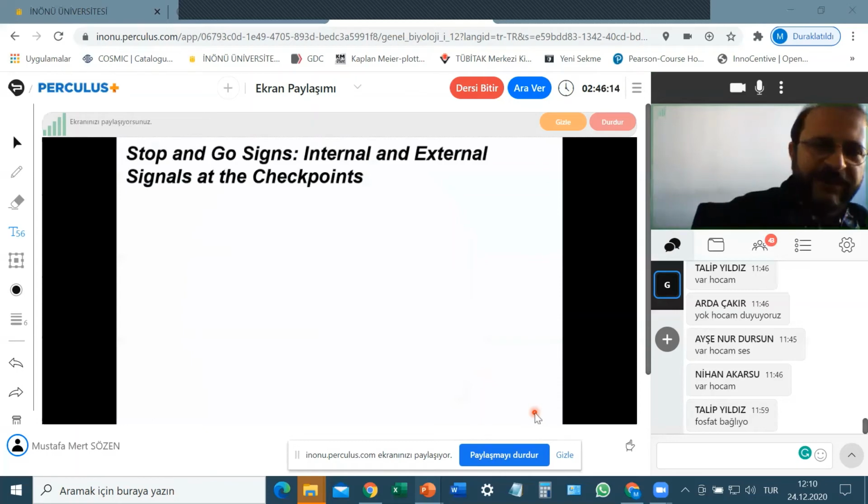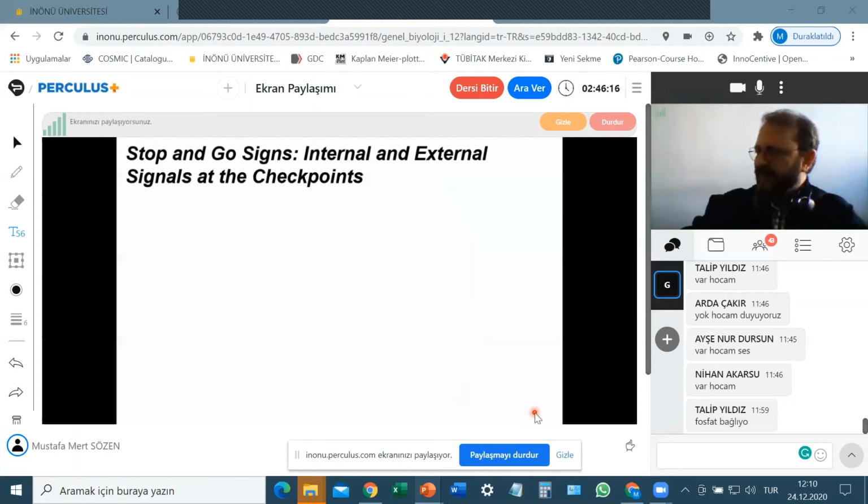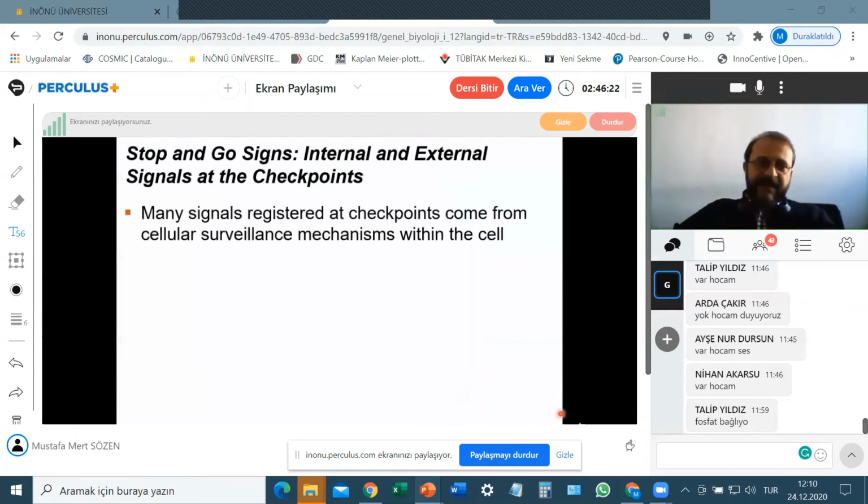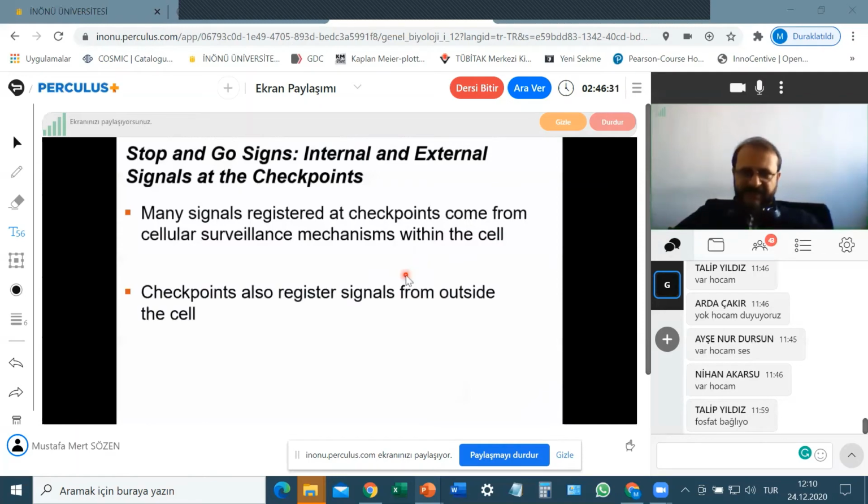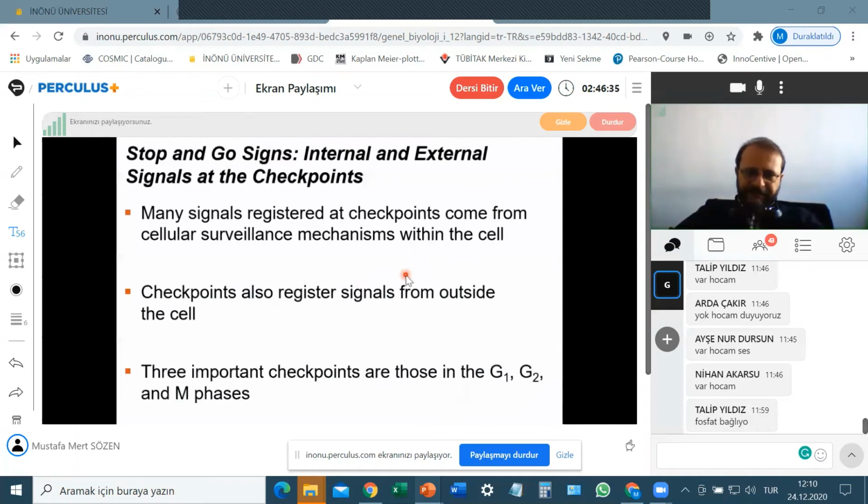So checkpoint means the time points at which the cells receive the stop and go signals. Many signals registered at checkpoints come from cellular surveillance mechanisms within the cell. So most of them are intrinsic. Checkpoints also register signals from outside of the cell. Three important checkpoints are those in G1, G2, and M phases.